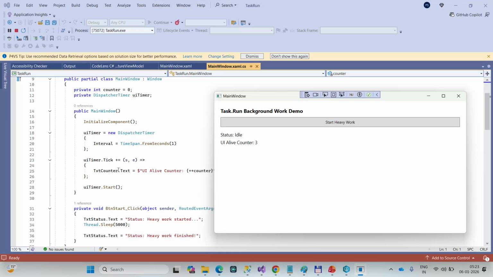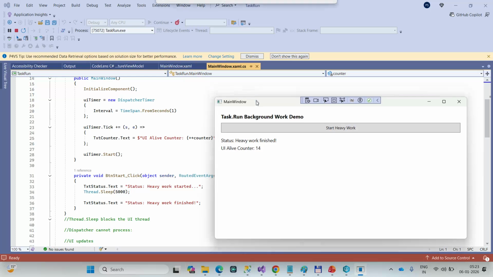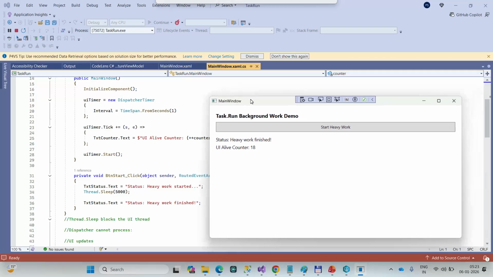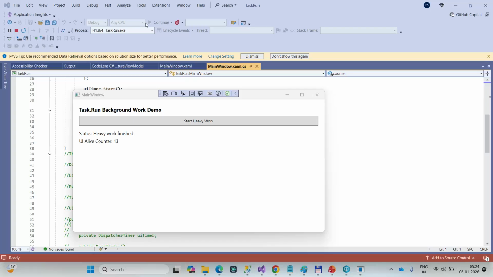See what is happening. The live counter is running, and as soon as I click on this button click event, now what is happening? Oh, sorry, it was a little hung up.